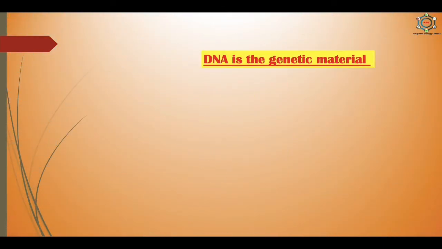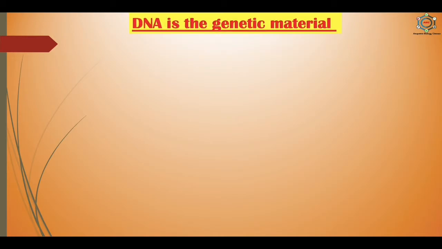Now, why is DNA the genetic material? And what are the reasons and experiments to prove that DNA is the genetic material? Sutton and Boveri in 1902 proposed that the genetic information is passed between generations by way of chromosomes. But it took many years to clarify whether the genetic material was the DNA or the protein of the chromosomes. Both have the structural diversity as great as expected of the genetic material.